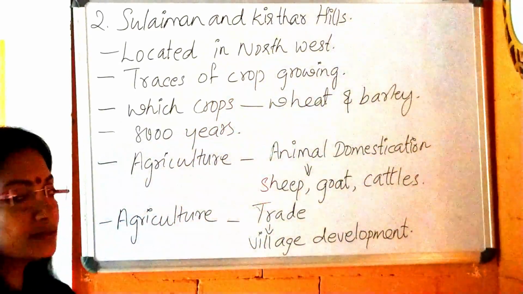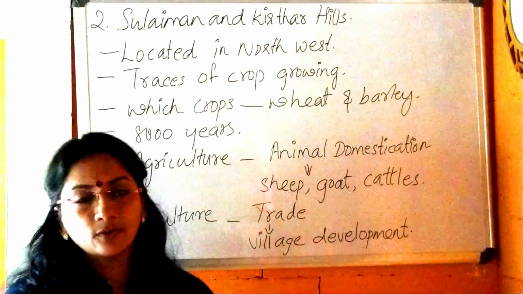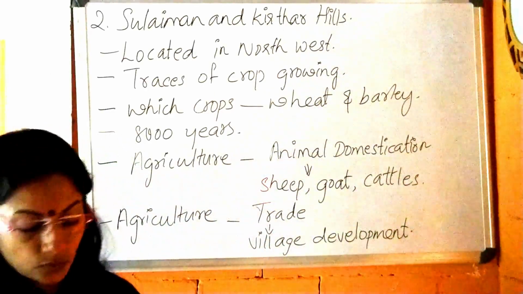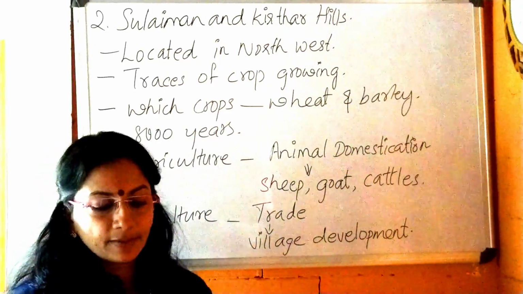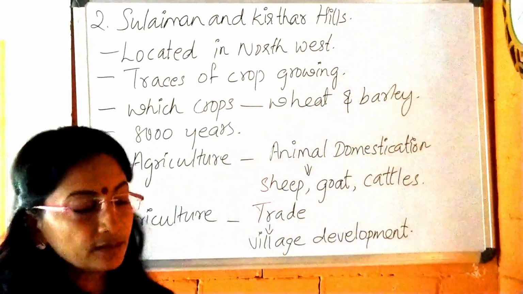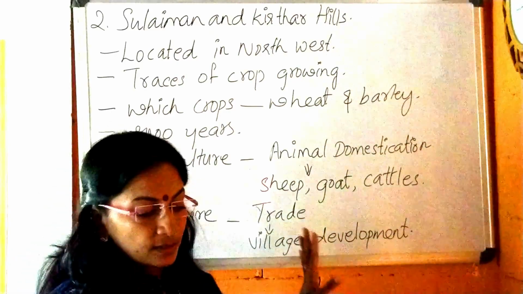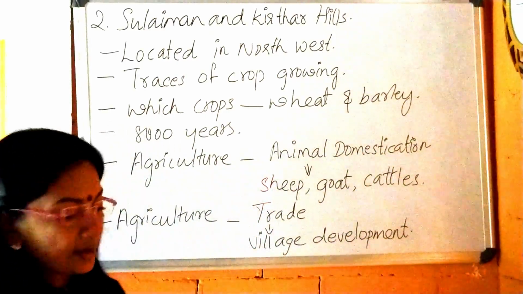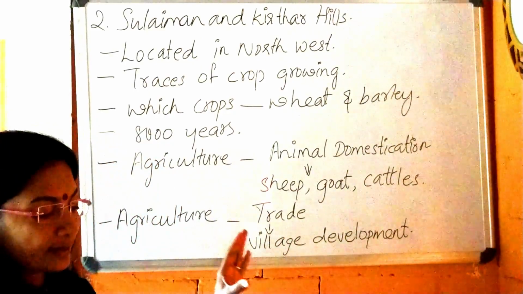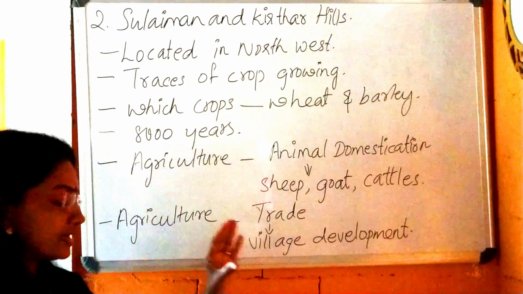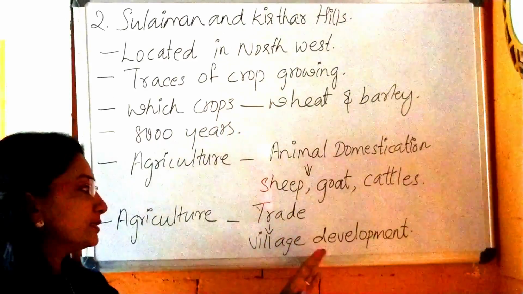When agriculture started, what happened? There was a surplus of these crops, so trade also started. When agriculture developed, trade flourished. When trade flourished, small settlements started and villages developed.